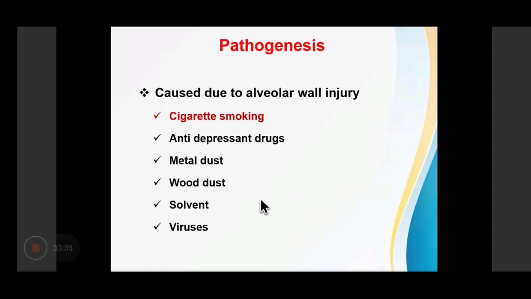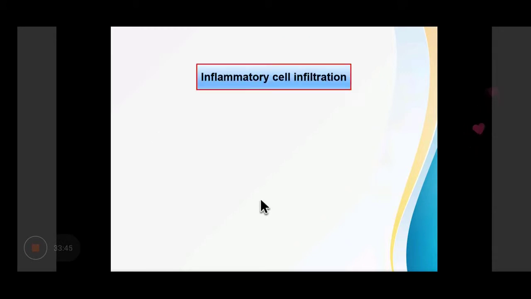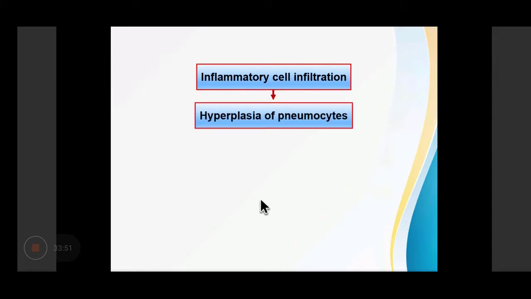These agents possibly induce an immunological mechanism. Because of this injury, there will be infiltration of inflammatory cells. Because of the inflammation, it will induce hyperplasia of the pneumocytes.